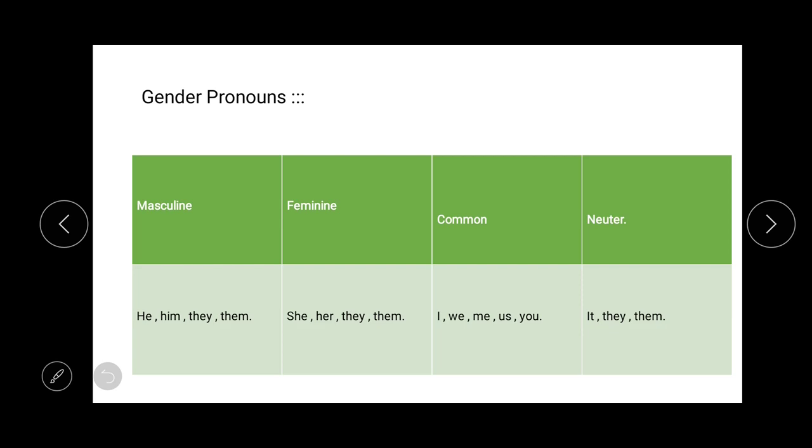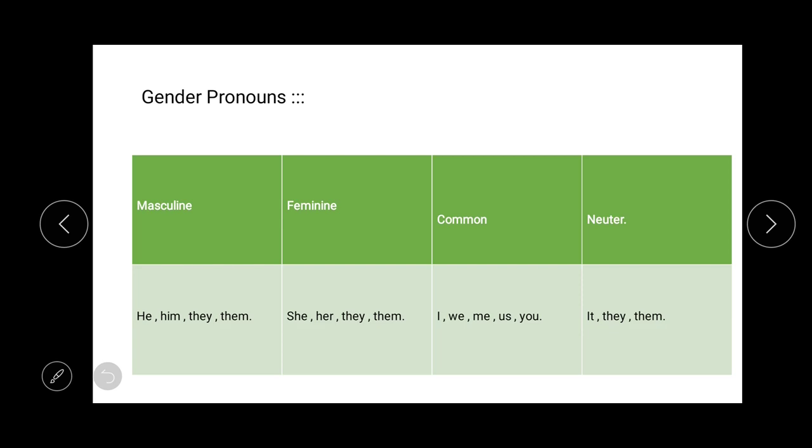And students, if you notice this table, you can see that they and them, these two pronouns, fall under 3 categories. They are masculine, feminine and common. Masculine, feminine and neuter. So students, here is the end of our discussion on this topic.